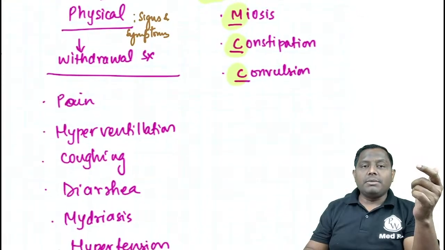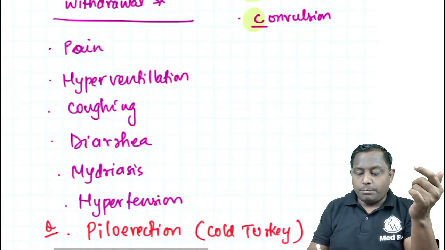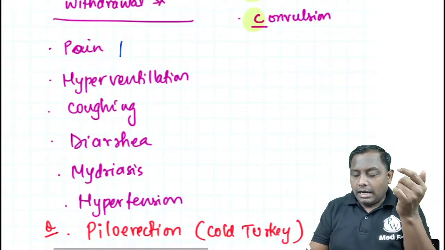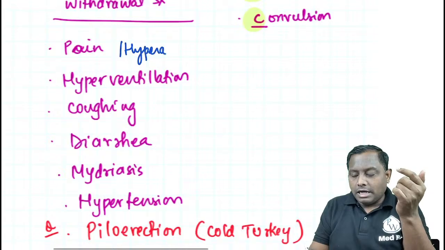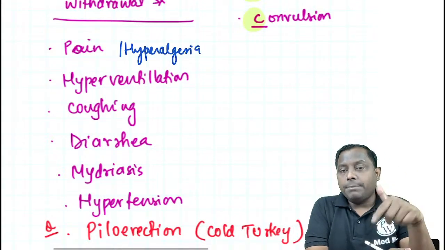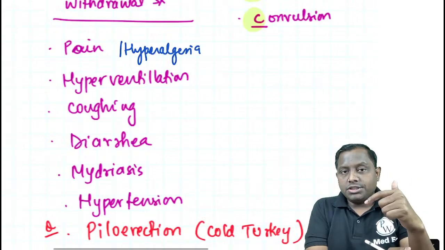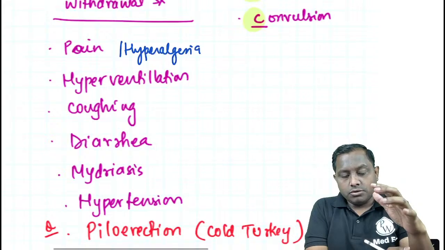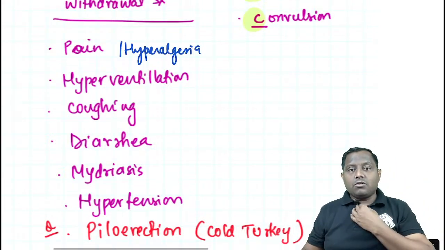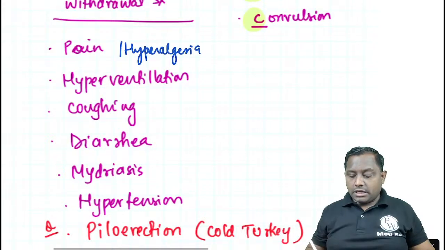For example, opioid is mainly used for let's say analgesia. So withdrawal में there will be excessive pain, or we also call it as a hyperalgesia. Opioid can cause respiratory center depression. There will be hyperventilation in withdrawal symptom. Opioid can cause bronchoconstriction. Opioid can also suppress the cough center, but in withdrawal symptom there will be coughing. Opioid in GI can cause constipation, but withdrawal में क्या आया? Diarrhea. Pinpoint pupil कर रहा था, withdrawal में mydriasis.